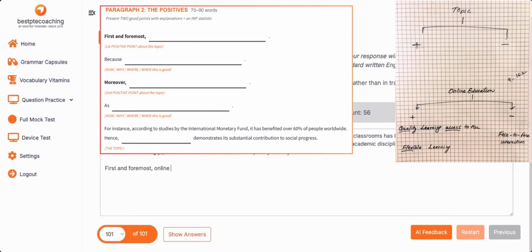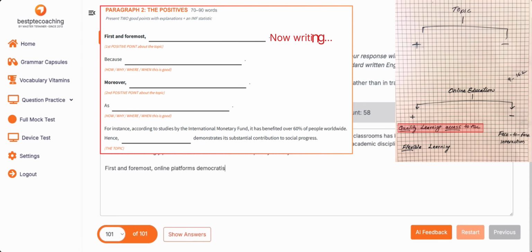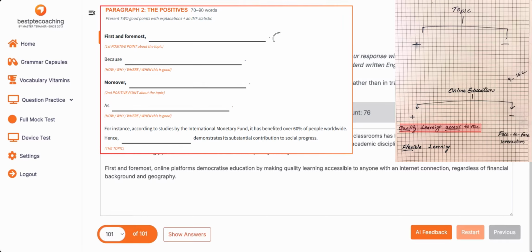Let's say online, what we have, quality learning access is given to everyone through online platforms. Democratize, I think it's a good word to use, democratize education by making quality learning, if you look at the initial piece, accessible to anyone with an internet connection, irrespective of or regardless of geography, maybe financial background, right? If they have internet, they can access. And geography means where they hail from, where they live, right? Regardless of financial background and geography.